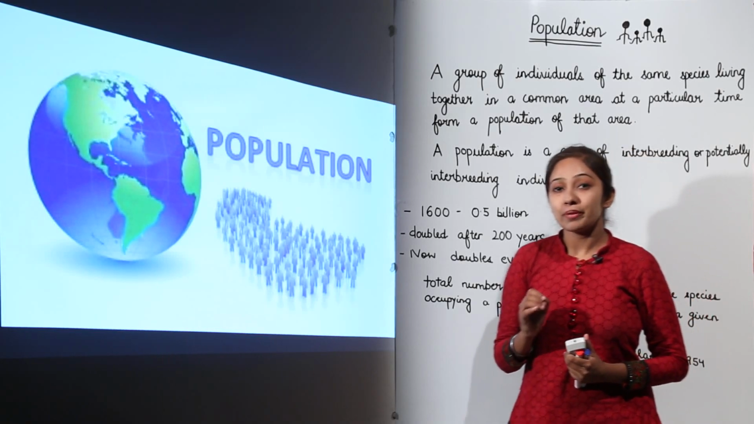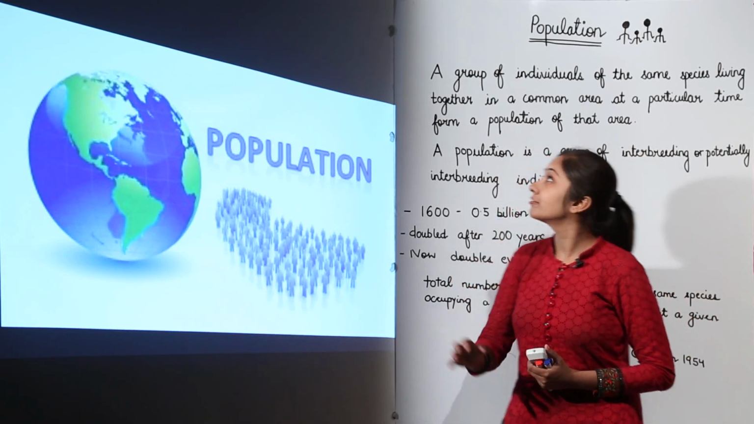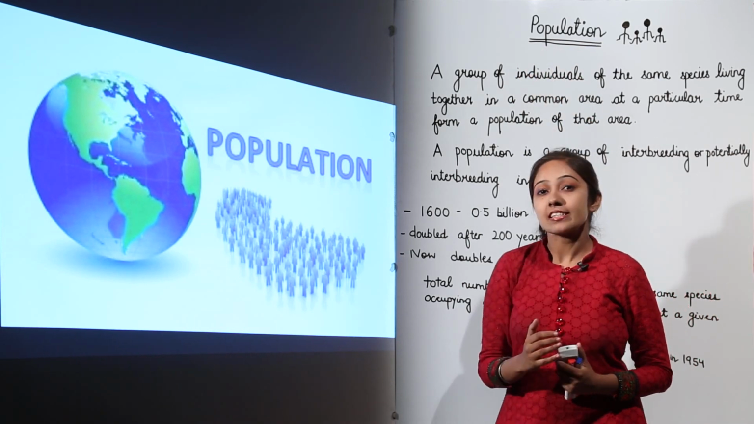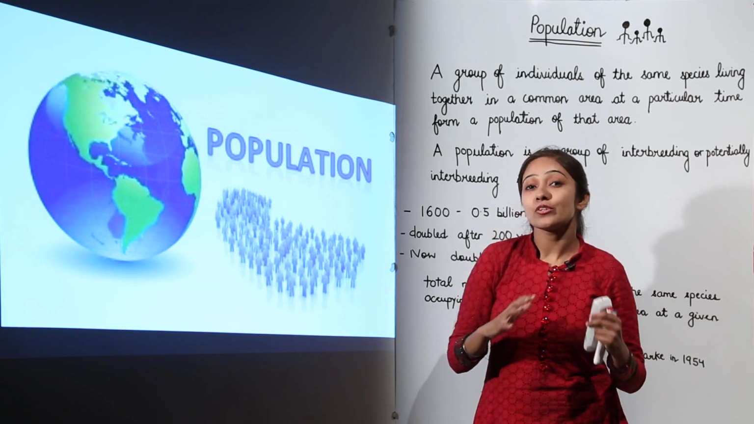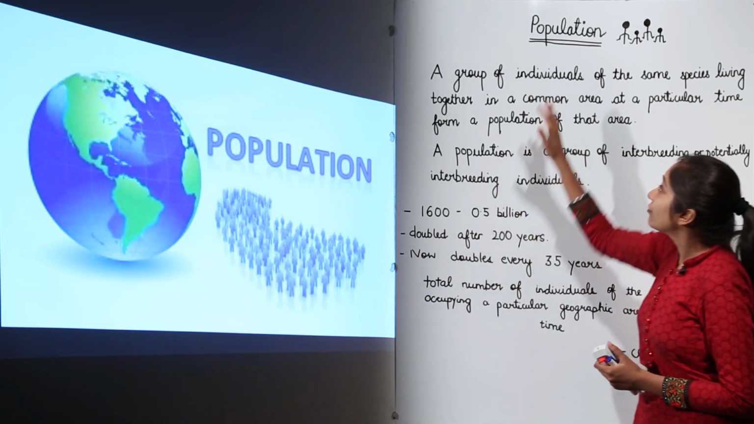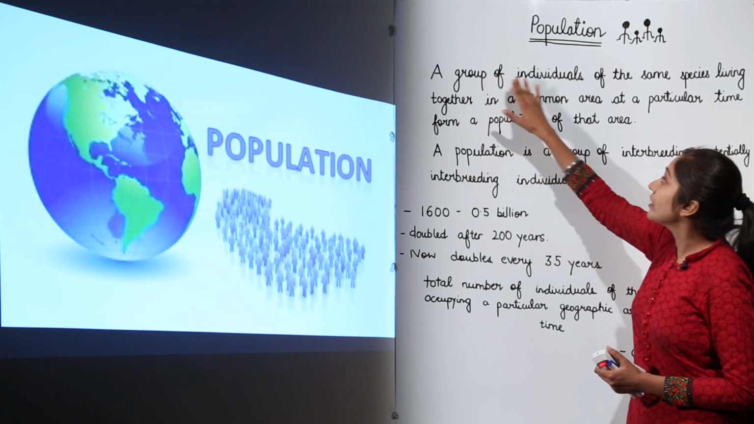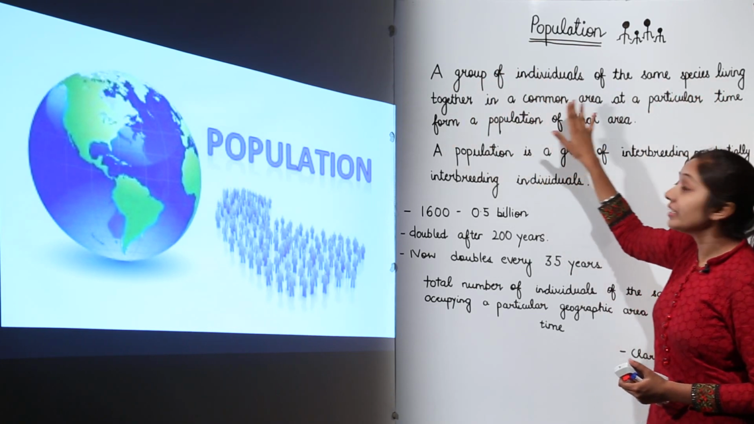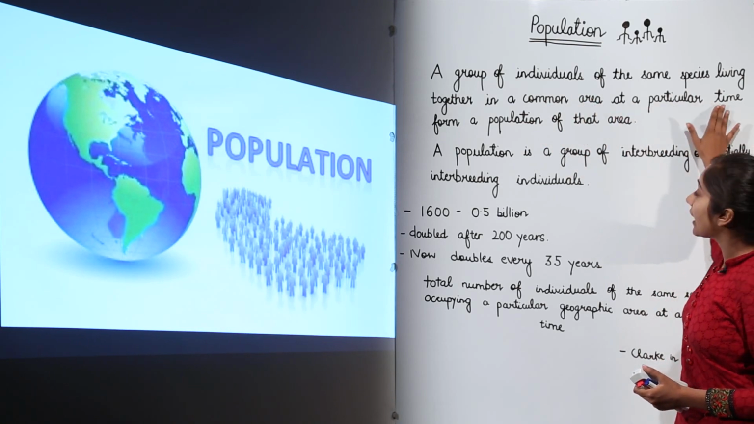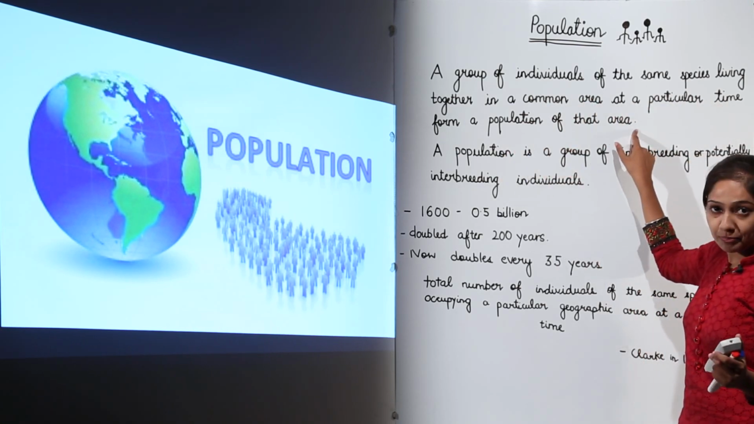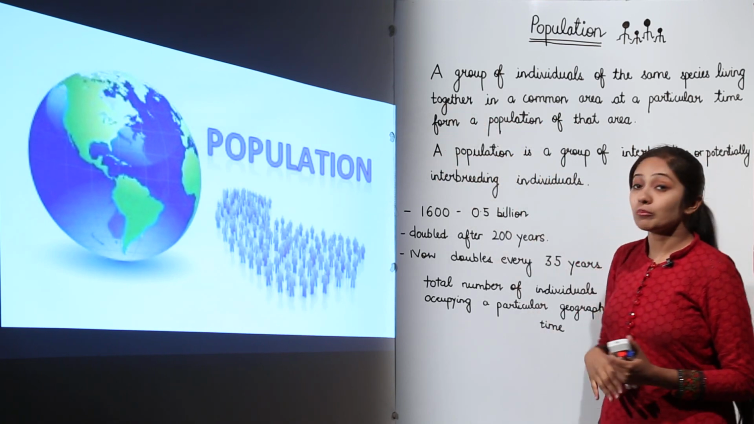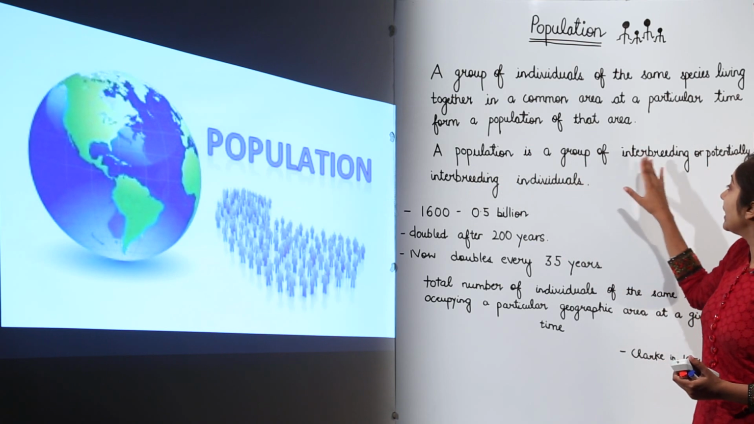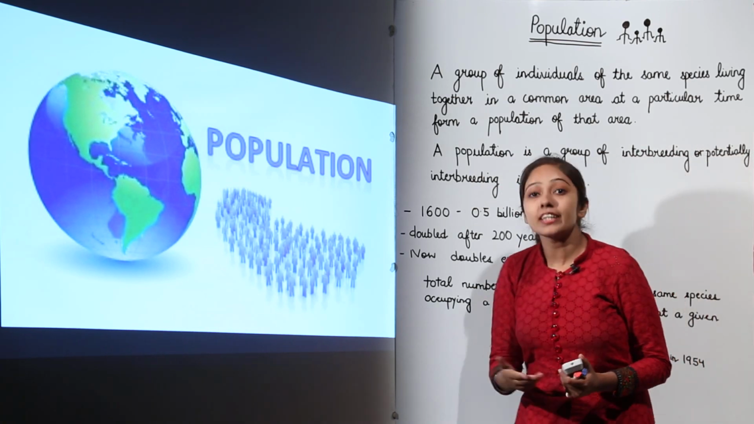Now we are going to begin with the understanding of this term, that is population. As far as the geneticists are concerned, how are they going to define this population? They define it as a group of individuals of the same species living together in a common area at a particular time, forming a population of that area. I have given two definitions from the geneticist's point of view. The next definition is: a population is a group of interbreeding or potentially interbreeding individuals.